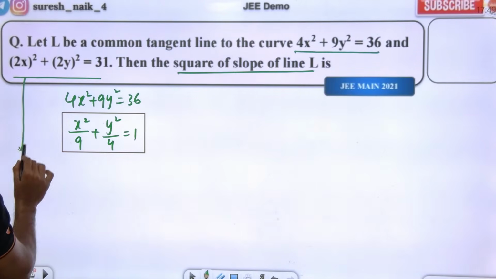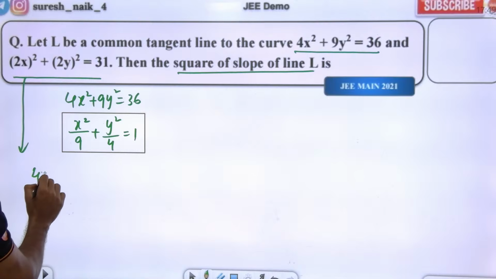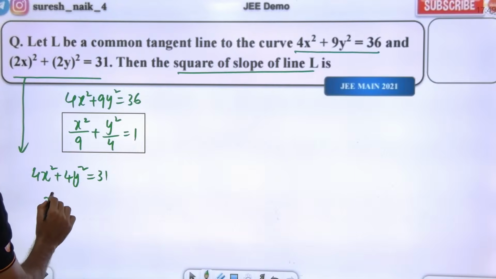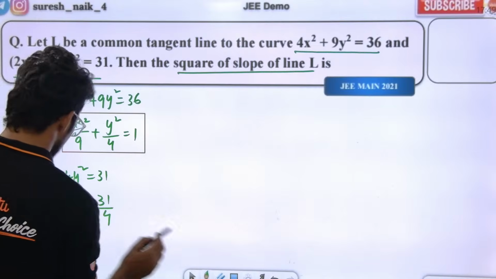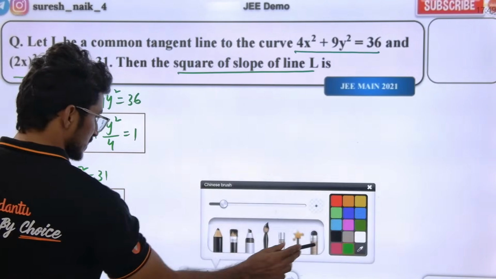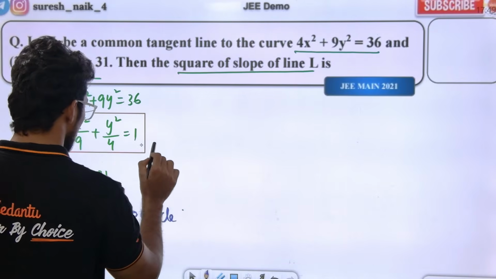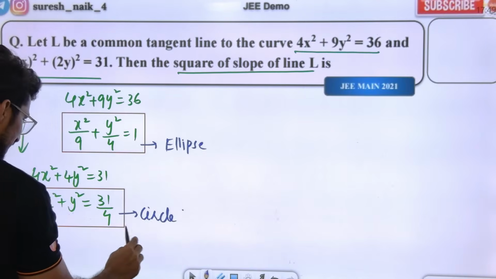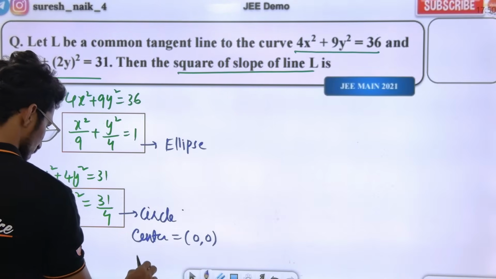Next, how does the other equation look? Can I write this as 4x square plus 4y square is equal to 31? So I can write it as x square plus y square is equal to 31 by 4. This is the circle equation, and the earlier one is the ellipse. The center is 0, 0. What is the radius?